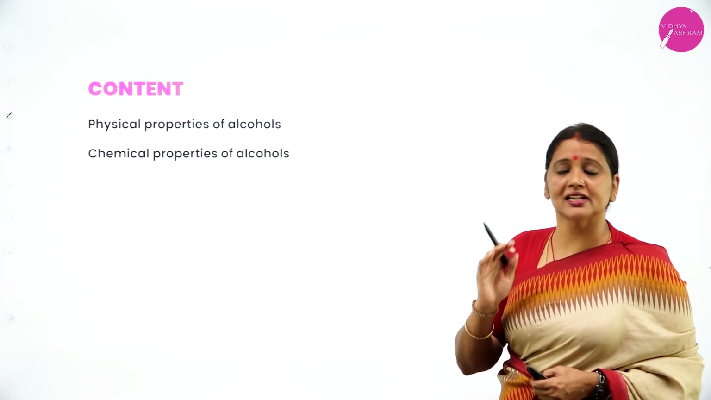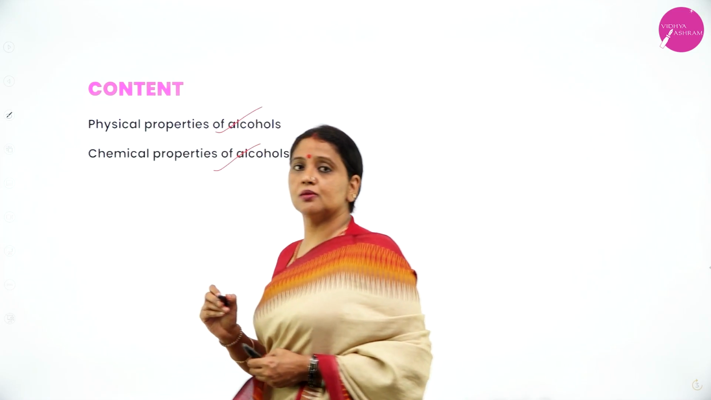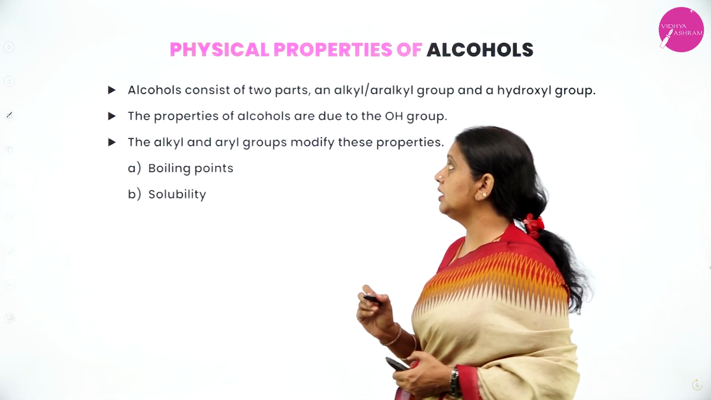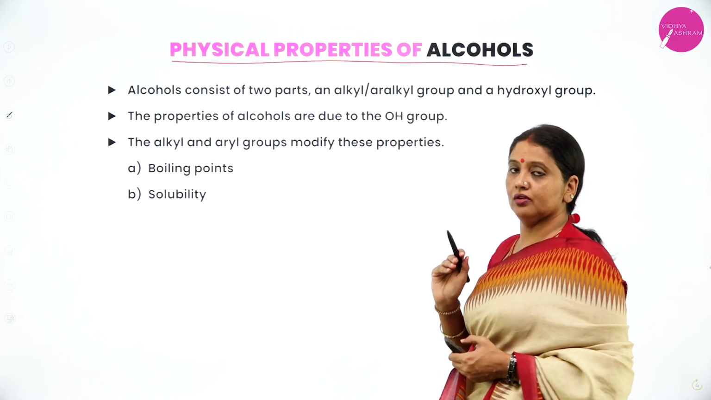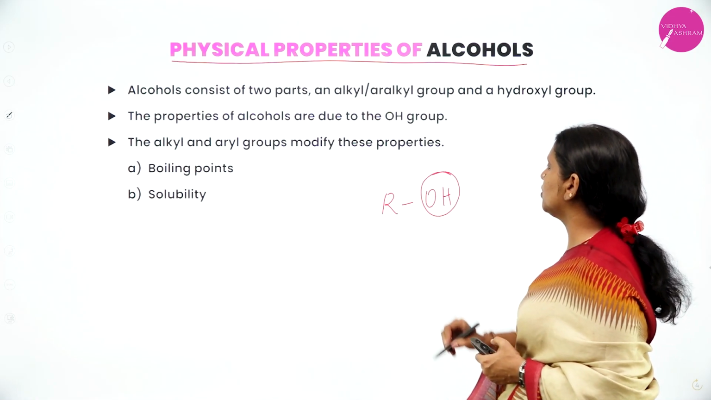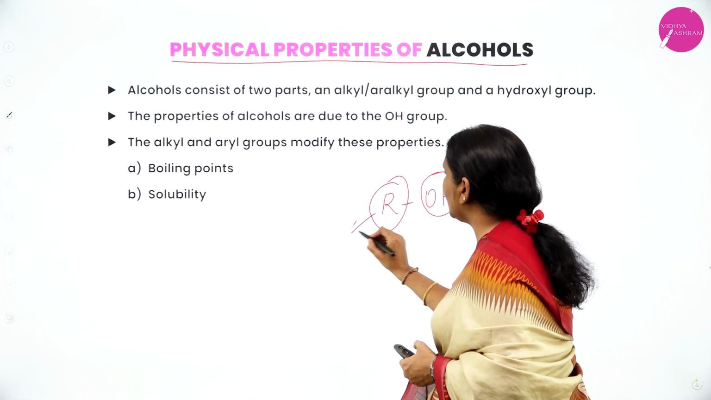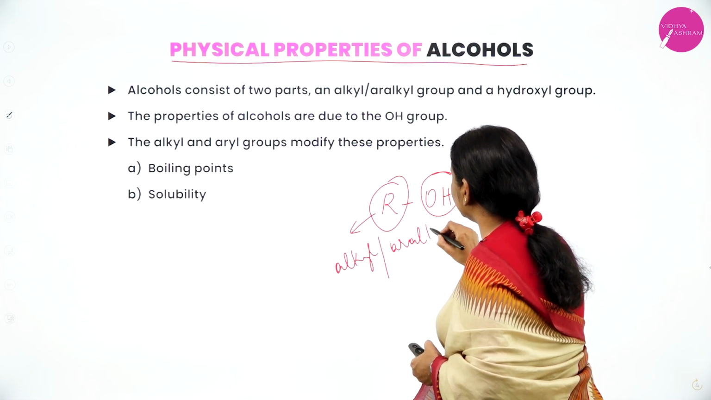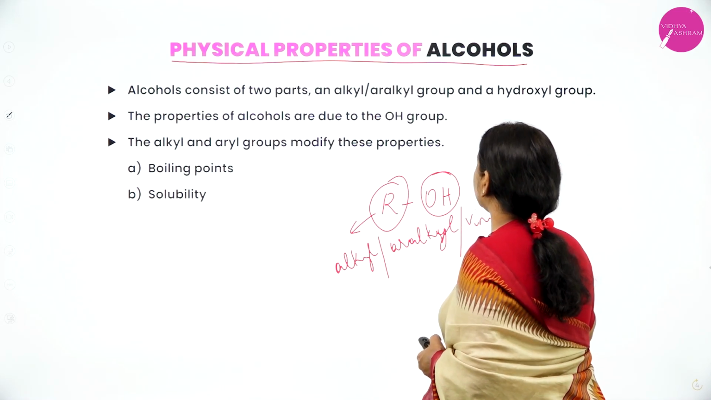In this class, that is in the third session, I am going to discuss the physical and chemical properties of alcohols. Let us consider the first one, physical properties of alcohol. Alcohol consists of two parts. One is the functional group, OH group. Functional group of alcohol is OH. Next, R is an alkyl or aralkyl or vinyl group.